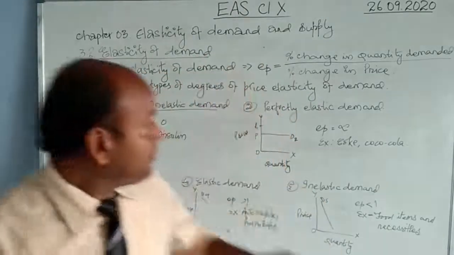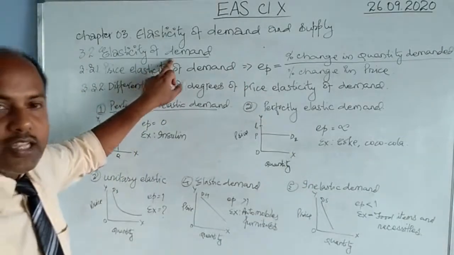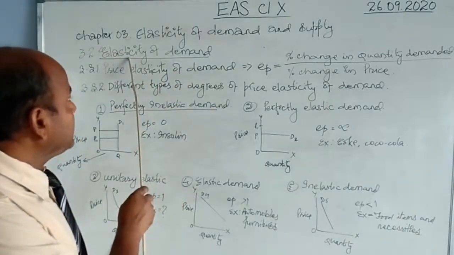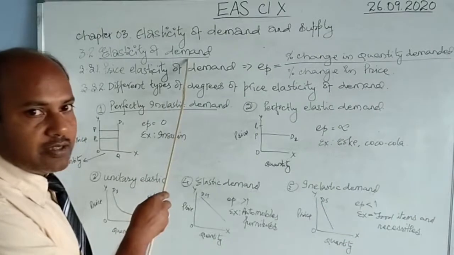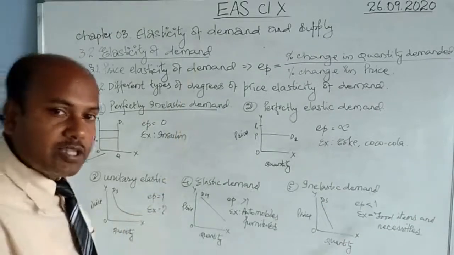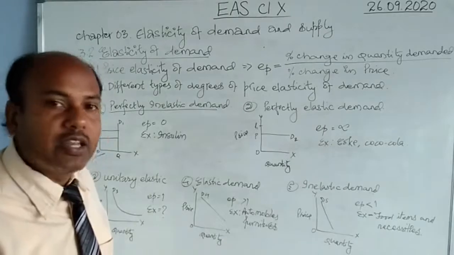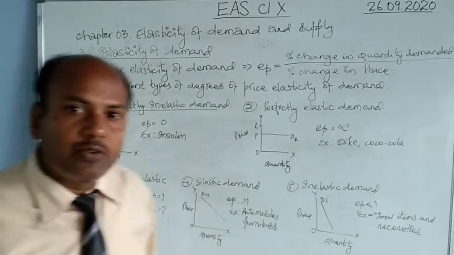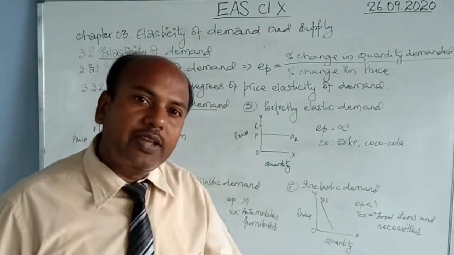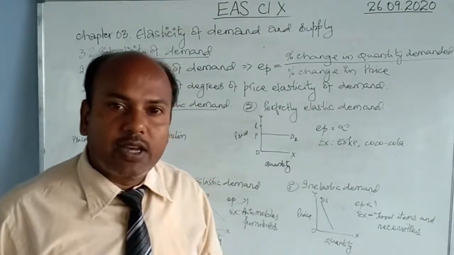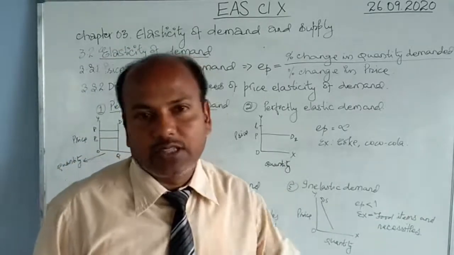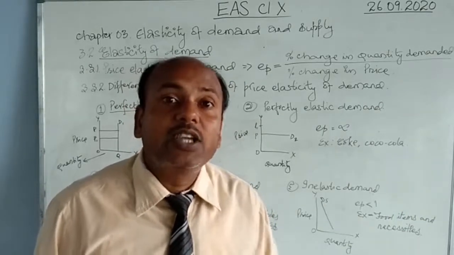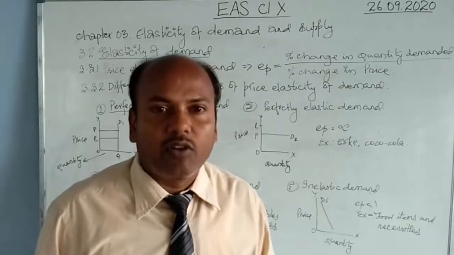So elasticity of demand is the responsiveness. Responsiveness means reaction. Elasticity is the reaction of demand to a change in other factors or in some factors. For example, when it doesn't rain, there will be no demand for umbrellas, but the demand will react differently, there will be a change in the demand because of the change in the weather. If it starts raining, there will be an increase in demand for umbrellas. This change in the reaction of the demand for umbrellas is called elasticity.